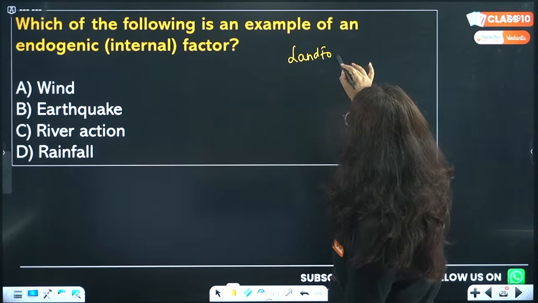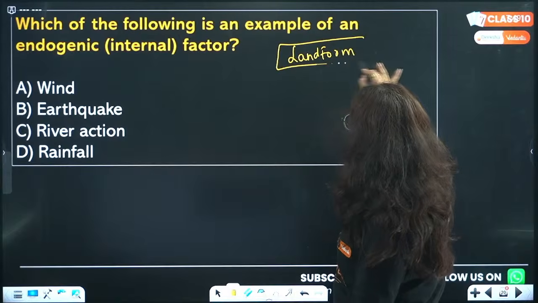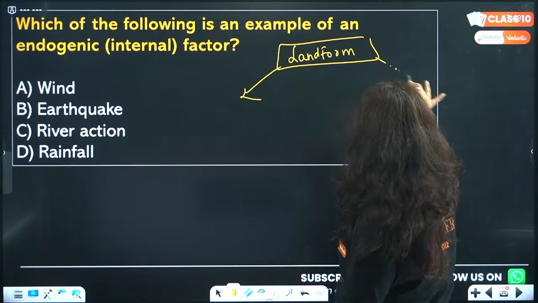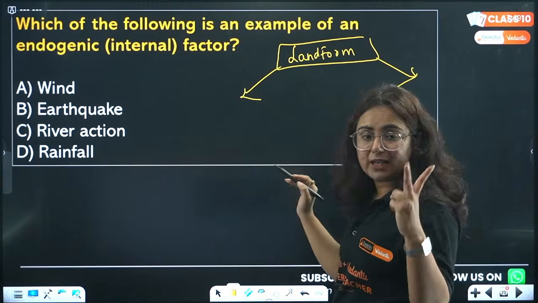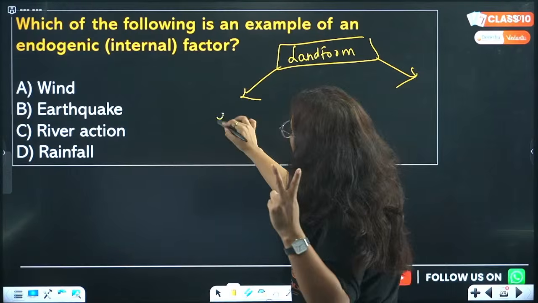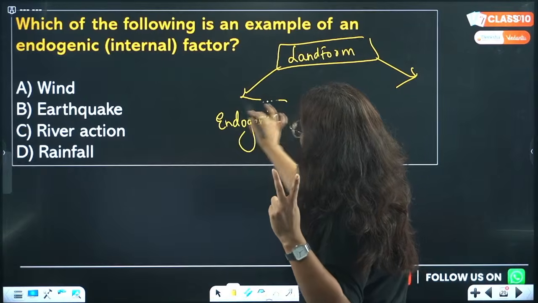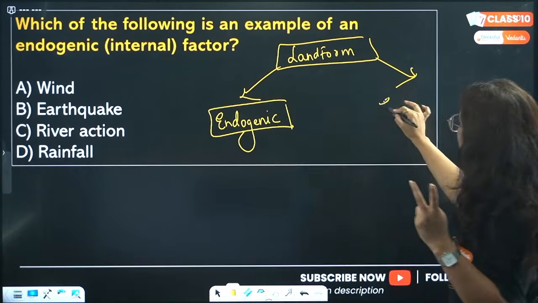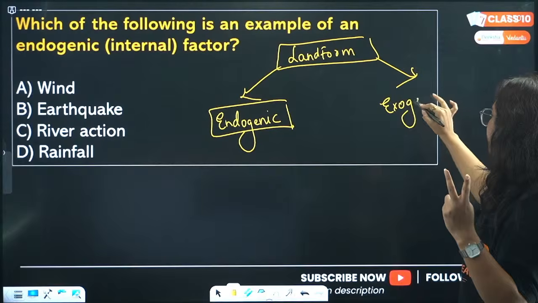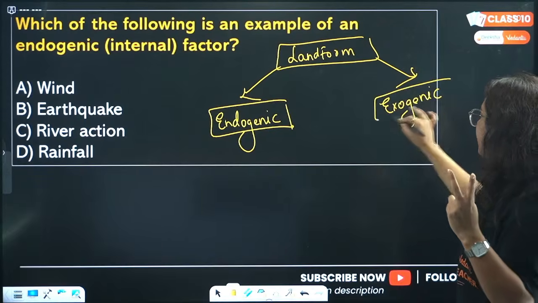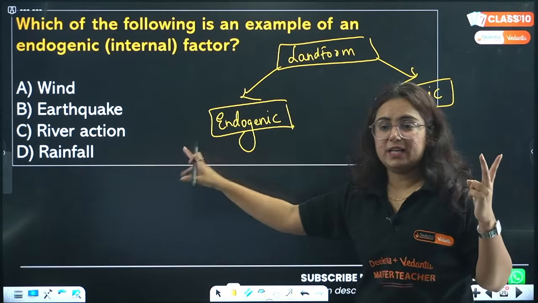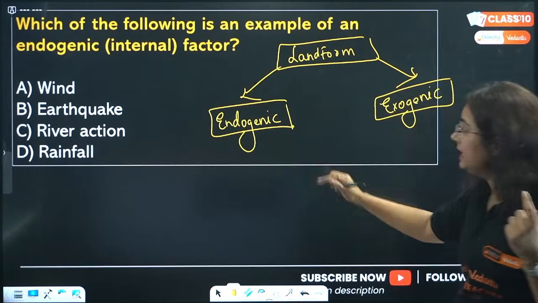So, in the formation of a landform, there are 2 factors which are responsible. One is endogenic, and the other one is exogenic. Endogenic as well as exogenic, right?